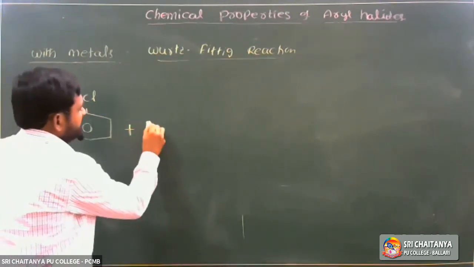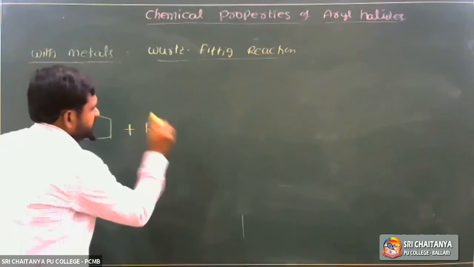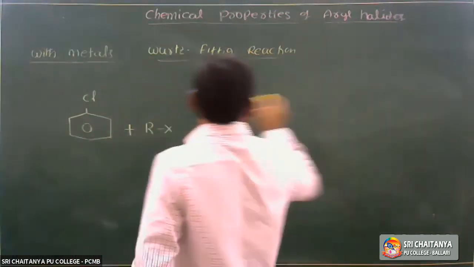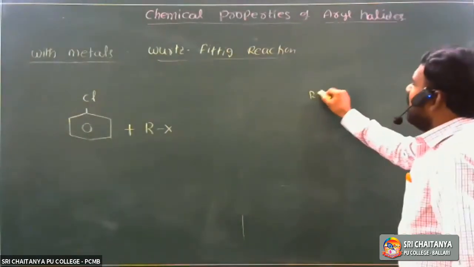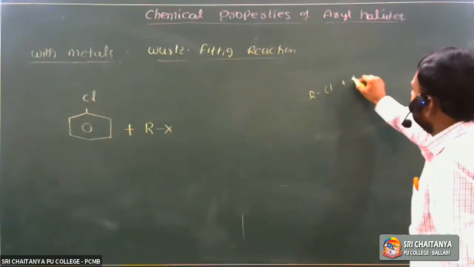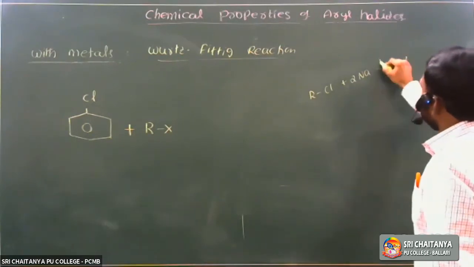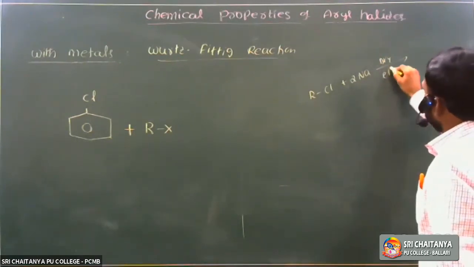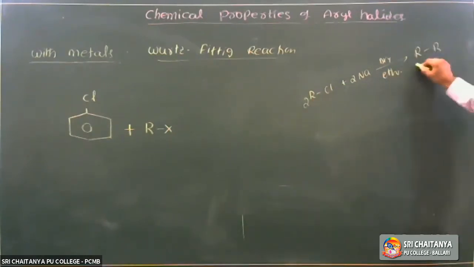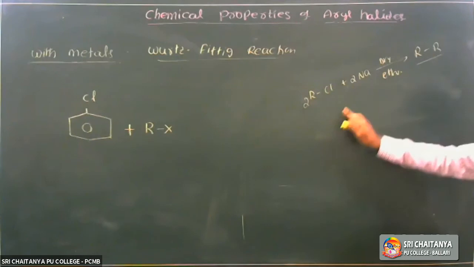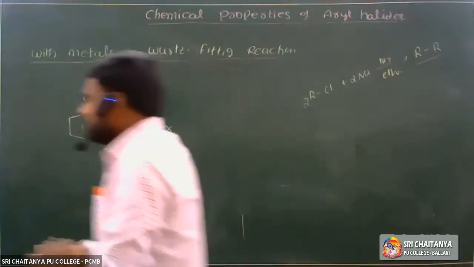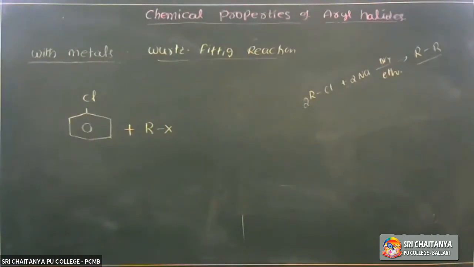alkyl halides, RX. Okay, so alkyl halides treated with, what is the Wurtz reaction? Alkyl halides treated with sodium metal in presence of dry ether. So an alkane with double the number of carbon atoms is obtained. It is called the Wurtz reaction. So it is the Wurtz-Fittig reaction.